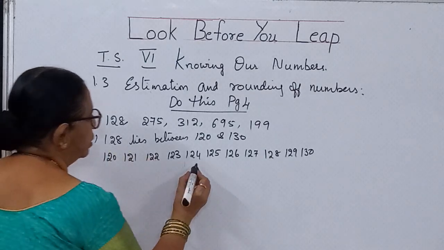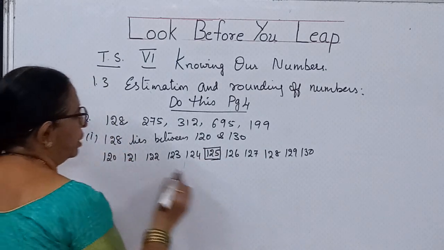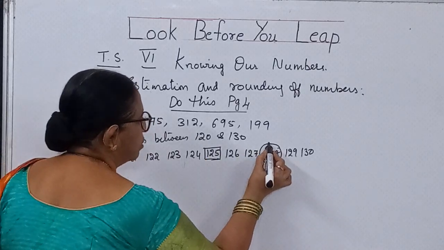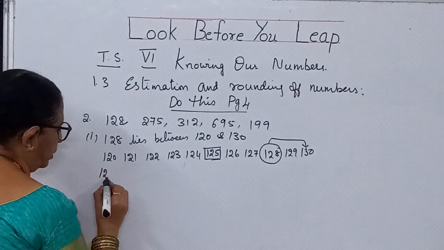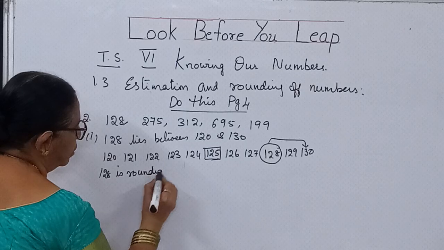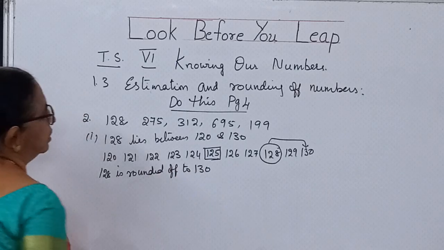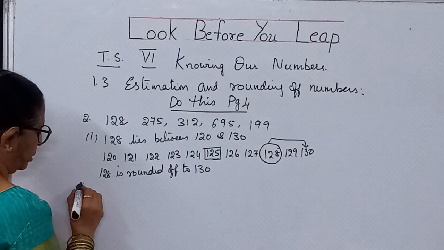Now see, the middle value is 125. 128 is more than the middle value. So here 128 is rounded off to 130.